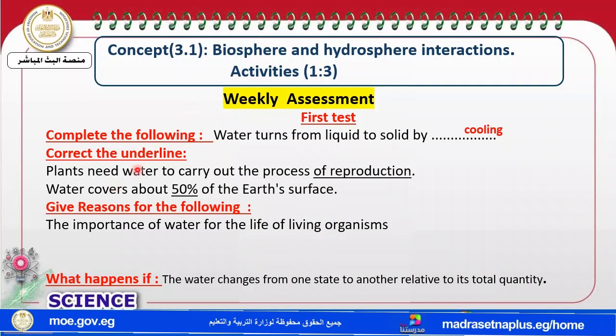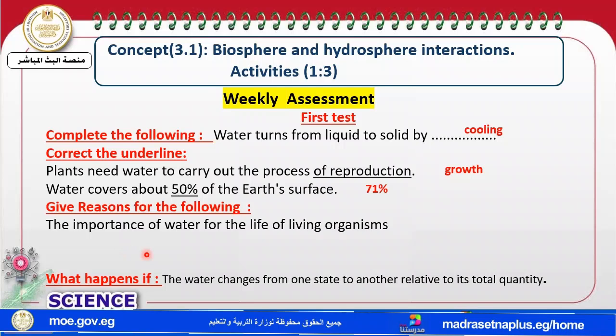Correct the underlined word. Plants need water to carry out the process. Plants need water to do what? To grow. And water covers about 50% of the Earth. Is this percentage true? Of course not. It's 71%.